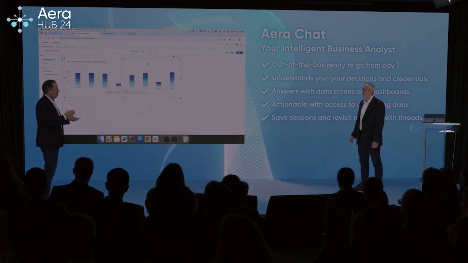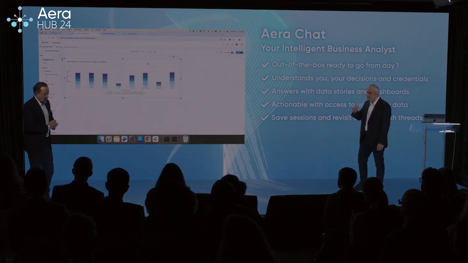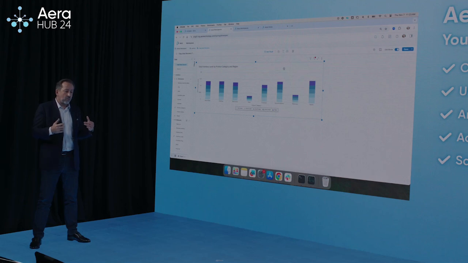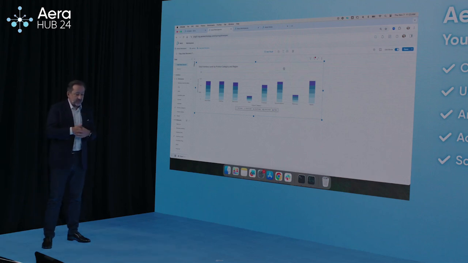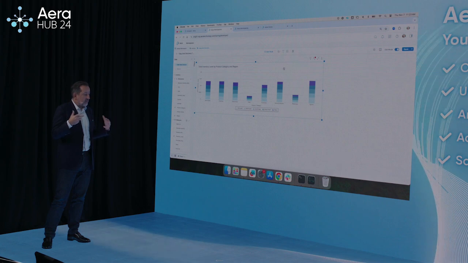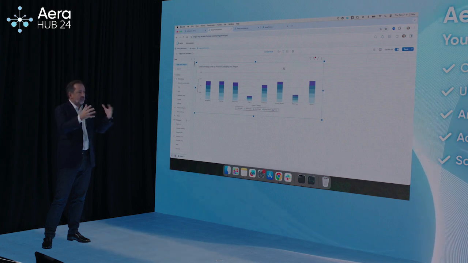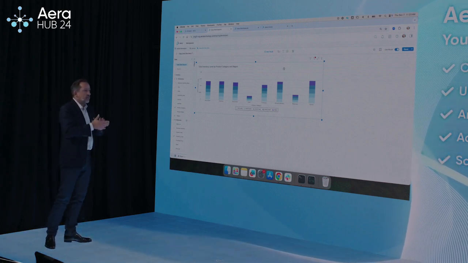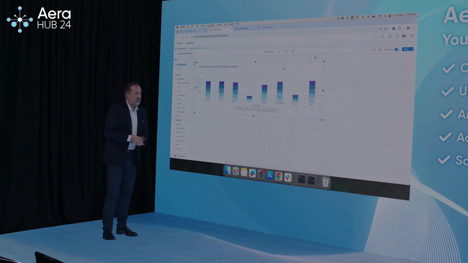So that's phenomenal, Mustafa. And I have one more question, sure. Which is always coming up, which is, hey, it's showing that Aera is delivering the right information, but what if I don't have the credentials? What if I have limited access? Is it going to give me access to everything? Is it going to take into consideration all my personal credentials?